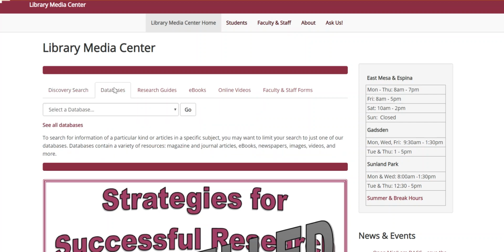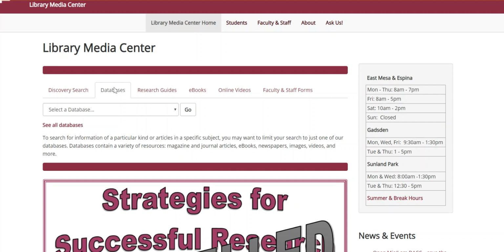If you've never used databases before, what databases do is house journals. Journals are periodicals, meaning that periodically, either every month, every few months, every year, or every spring or summer, these journals come out.